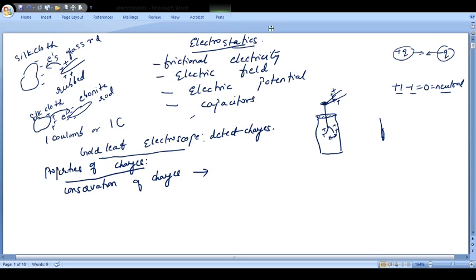For example, if you take this example, let's see this. Before actually rubbing, what was the total charge? Let us suppose this is my system.